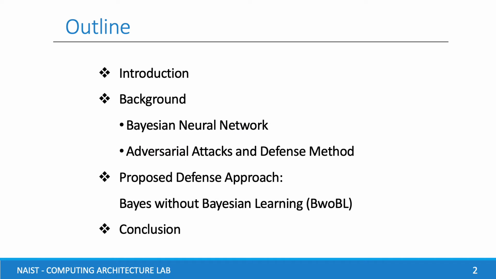In my presentation, I will give you some background of my research before going to our proposal, which are divided into three parts, including Bayesian neural network, adversarial attacks and defense methods, and Bayes without Bayesian learning algorithm. I will finish with my conclusion.